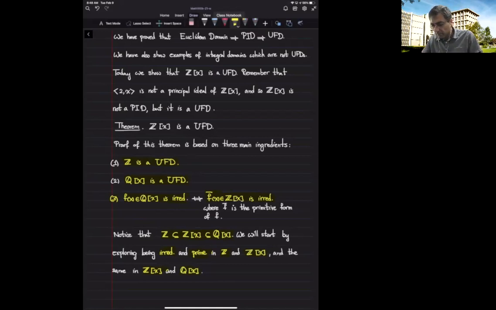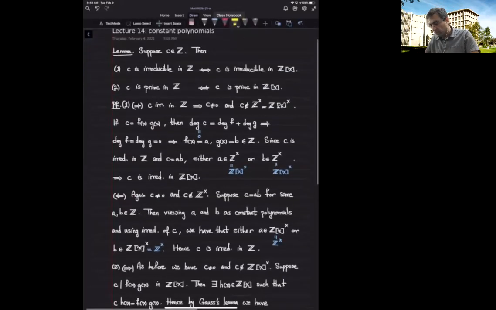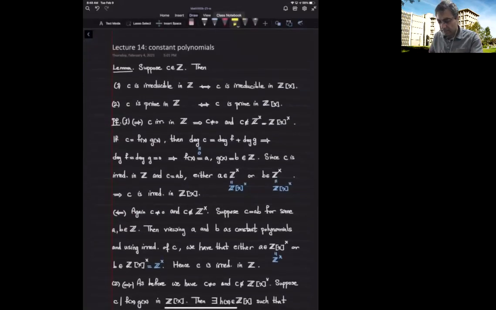We start with understanding integer numbers when we view them as constant polynomials. So the first result that we show is that when I give you an integer c, then this integer is irreducible as an element of the ring of integers if and only if it is irreducible as an element of the integer polynomials.